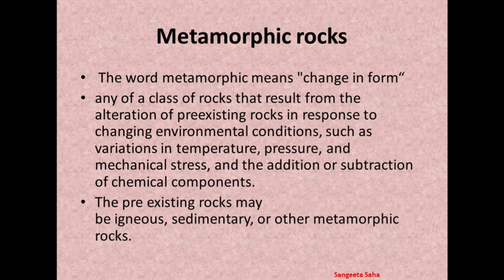This foliation you will get to see in gneiss. Foliation is nothing but the flat layers that form in rocks as the rocks are squeezed by pressure, and this is seen in gneiss.